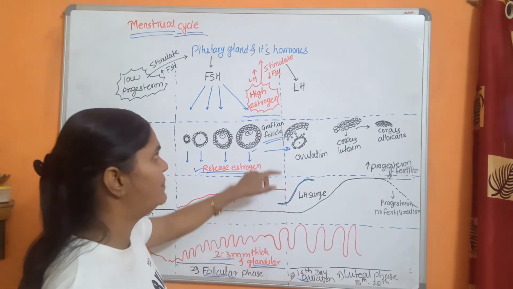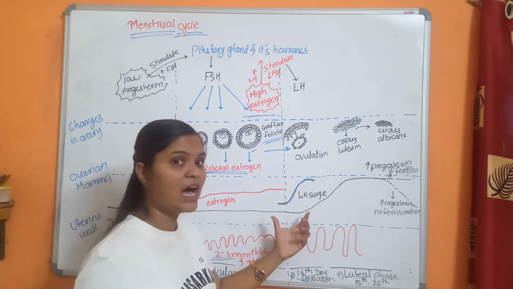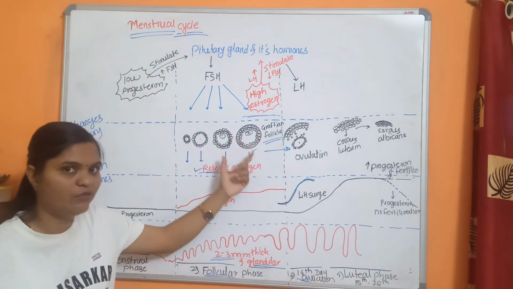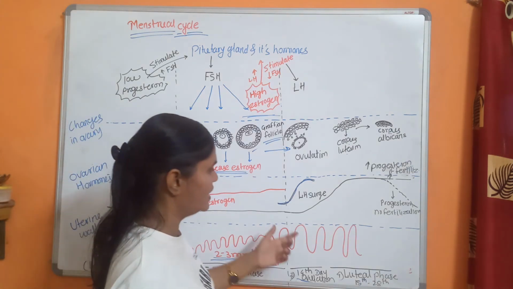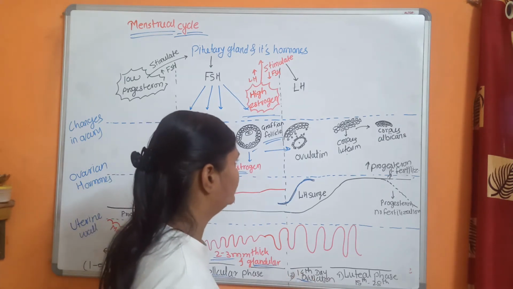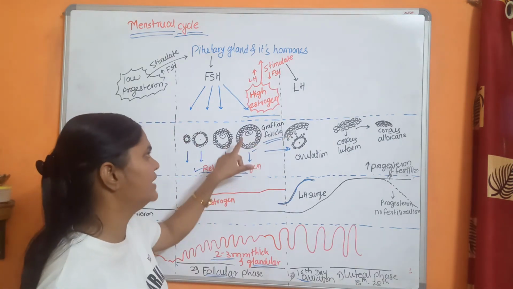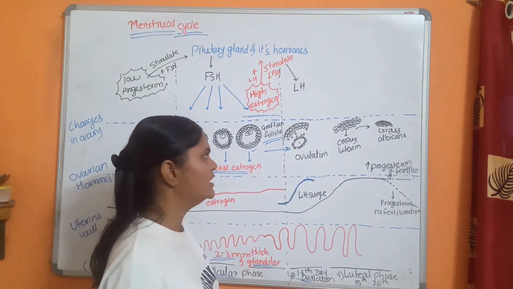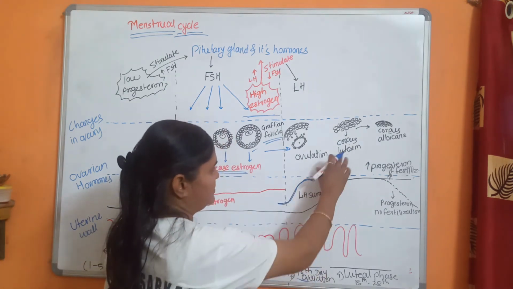So here LH is secreted, and a high amount of LH causes this LH surge, and because of that this Graafian follicle ruptures, the secondary oocyte is released, and that phase is called ovulation, and this is the 14th day. Now after the ovulation phase, the remaining Graafian follicle is converted into the corpus luteum. This corpus luteum secretes one hormone, and that hormone is called progesterone.